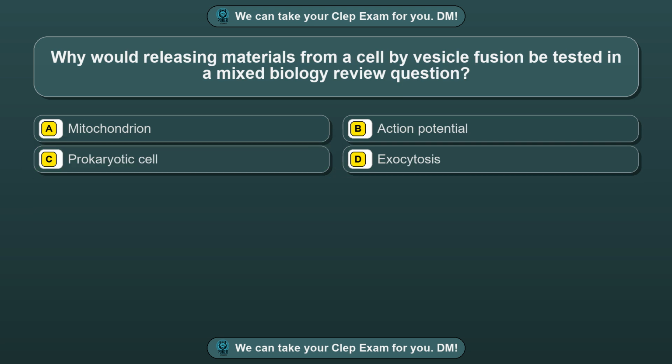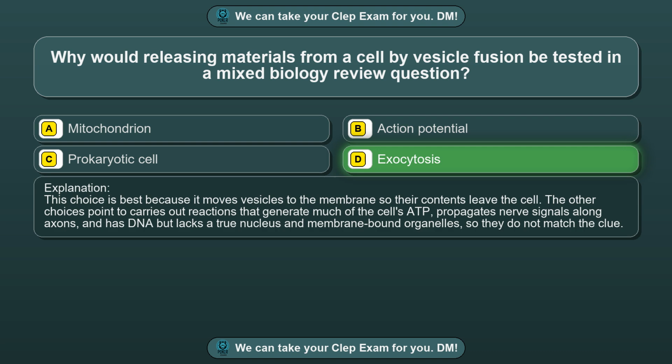Question 78. Why would releasing materials from a cell by vesicle fusion be tested in a mixed biology review question? Option A, mitochondrion. Option B, action potential. Option C, prokaryotic cell. Option D, exocytosis. The correct answer is option D, exocytosis. This choice is best because it moves vesicles to the membrane so their contents leave the cell. The other choices point to carries out reactions that generate much of the cell's ADP, propagates nerve signals along axons, and has DNA but lacks a true nucleus and membrane-bound organelles, so they do not match the clue.